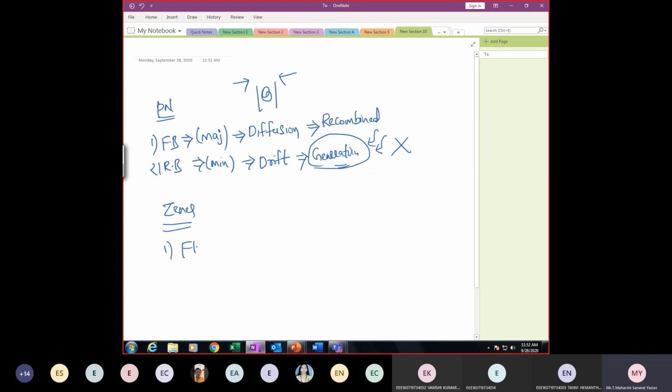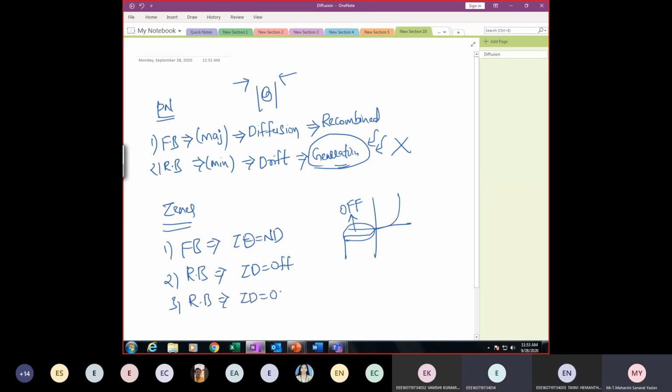Next, Zener diode, you tell me. Under forward bias, it will work as a normal diode. Good. Zener diode is the same as a normal diode. And till a certain portion of reverse bias, the Zener diode will be off. So here is the graph, forward bias and reverse bias. Till this portion it works as a p-n diode only, but it is in the off position. In breakdown, it will be on. That's it, Zener diode operation takes place. This is nothing but the breakdown region. So we are done with the p-n diode and Zener diode.